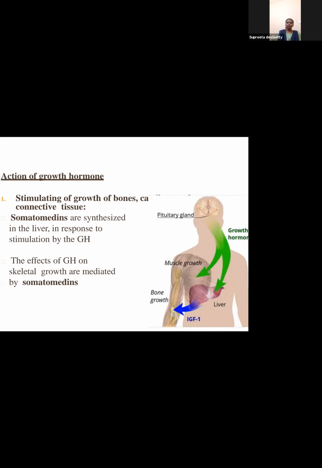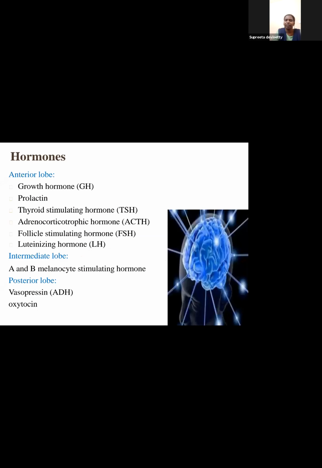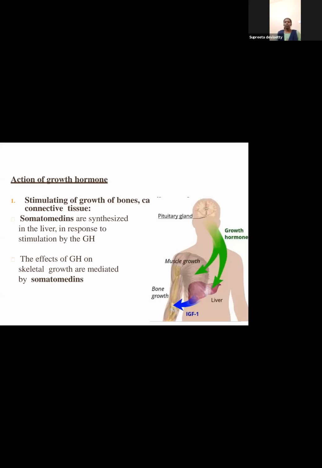Now we have studied that growth hormone is secreted from the anterior lobe of the pituitary. What does growth hormone do? It stimulates growth of bones, calcium, and connective tissue. Somatomedins are synthesized in the liver in response to stimulation by GH. If GH gives a signal to the liver, the liver will produce somatomedins, and these are helpful in the growth of bones. So in general, growth hormone is concerned with the growth of bones.